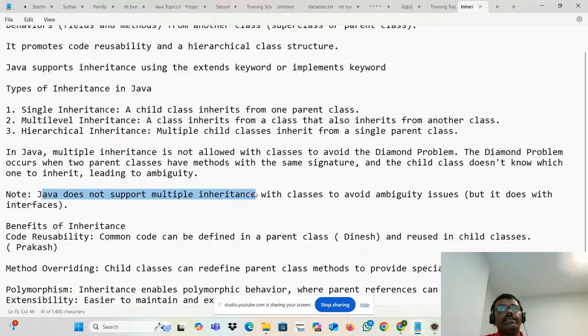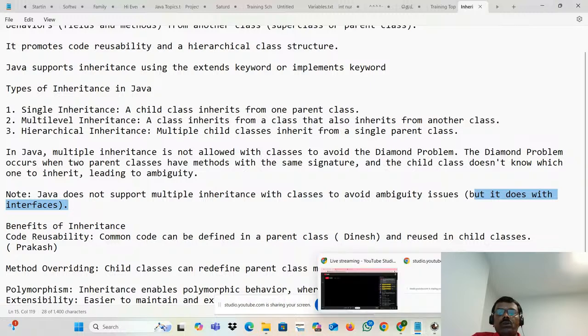People will ask you in the interview, can you write a program using multiple inheritance? You have to tell them that multiple inheritance is not directly supported, but we can achieve it with the help of interfaces. Then you have to write the interface program. Why? Tell them that it is because of the diamond problem, to avoid ambiguity, but it works with interfaces.